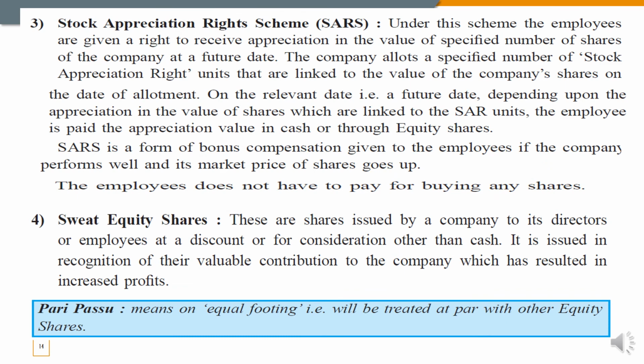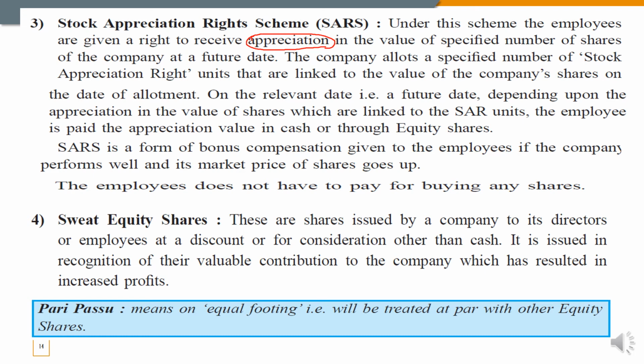The third option is the stock appreciation right scheme, SARs. Stock means a bundle of shares, appreciation means increment, right means authority, scheme means method. So, the stock appreciation right scheme. Under this scheme, the employees are given a right to receive appreciation. So these shares are given to the employees in the form of appreciation, meaning a benefit to the employee just because of their hard work. It is an appreciation in the value of a specified number of shares of the company at a future date.